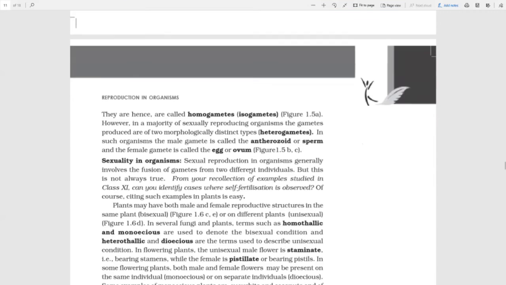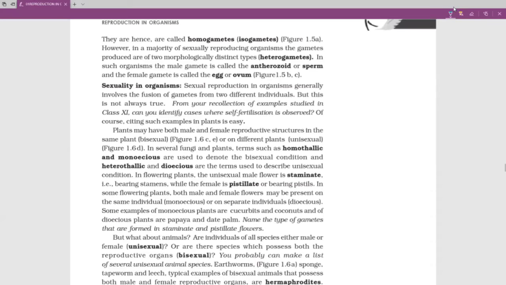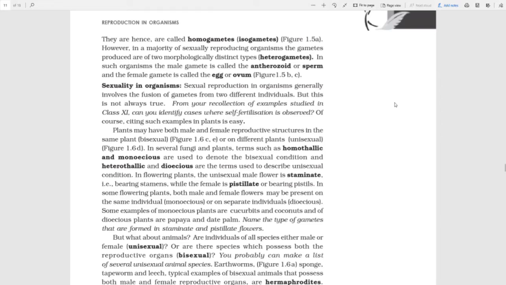Okay, now we come to the sexuality in organisms. Sexuality means male and female. Which one is male? Which one is female? Are both in one or are both different somewhere else? Okay, now sexual reproduction in organisms generally involves the fusion of gametes from two different individuals. But this is not always true.